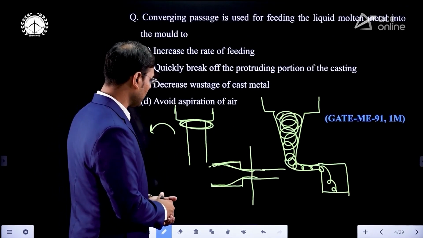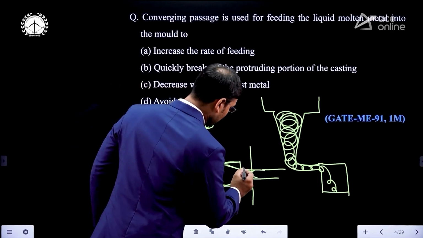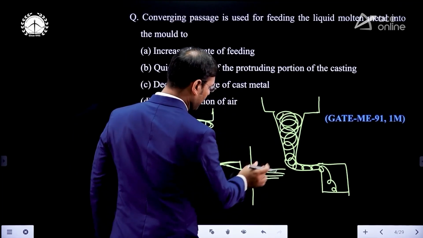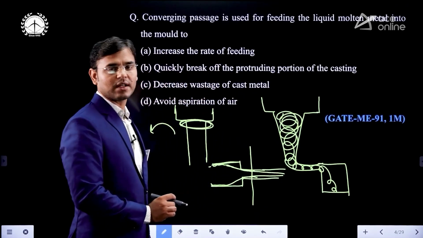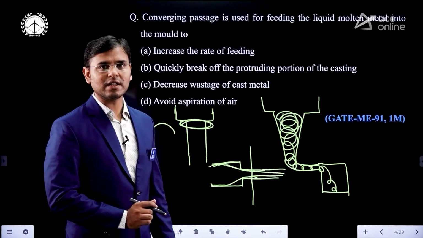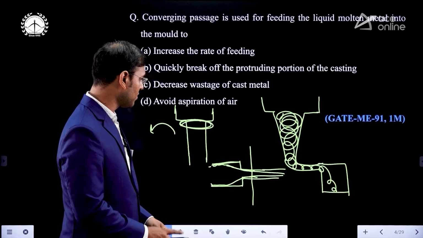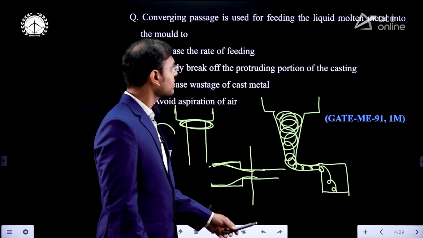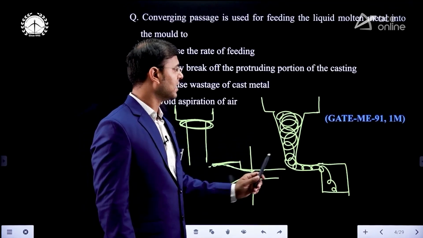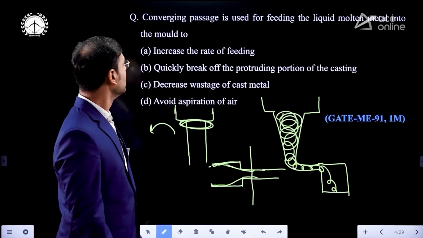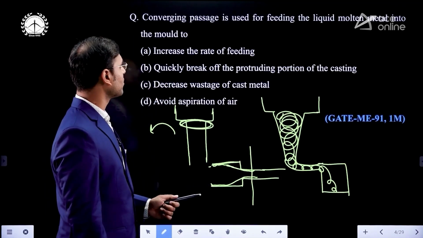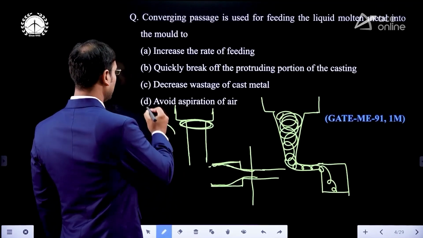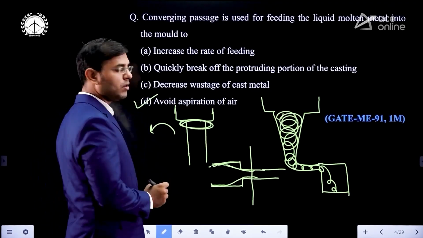And to avoid this vena contracta, if we use a tapered sprue like that, then we can avoid the vena contracta effect. Understood? Hence, the converging passage is used. This converging passage can avoid the vena contracta effect. Hence, the converging passage is used for feeding the liquid molten metal into the mold to avoid aspiration of air.